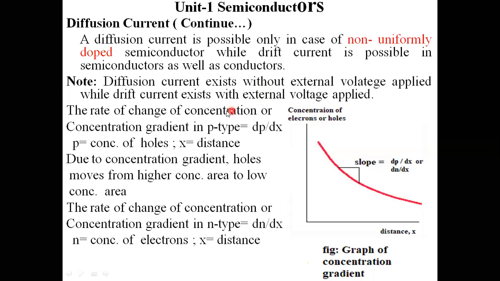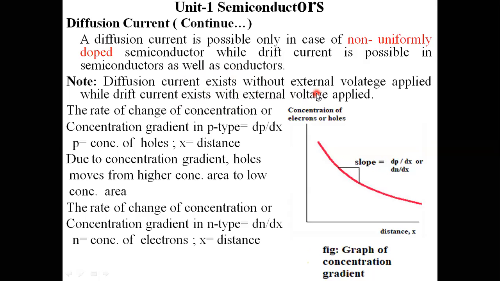Diffusion current exists without external voltage applied, while drift current exists with external voltage applied. That is the basic difference between diffusion and drift. Diffusion means it is a natural process.